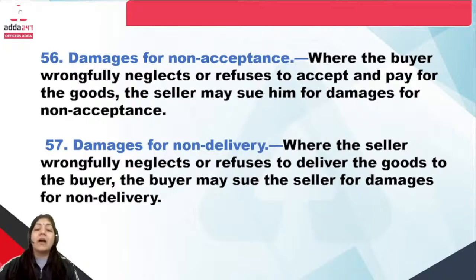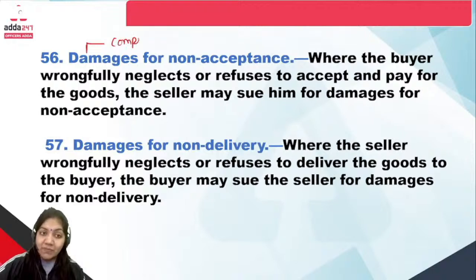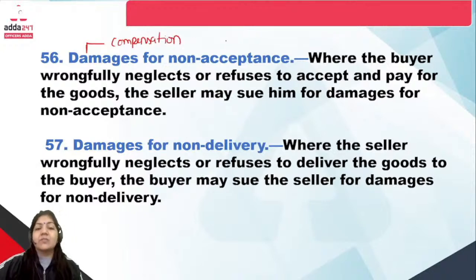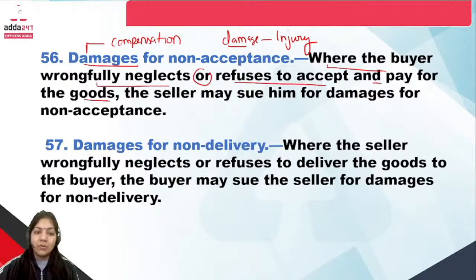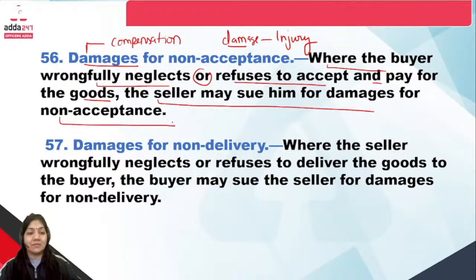Now next one, damages for non-acceptance. What is damages? Damages means compensation. See, there is one word damage, and this damage means injury. And this damages means compensation. So, compensation for the non-acceptance. What does it say? Where the buyer wrongfully neglects or refuses to accept and pay for the goods, the seller may sue him for damages for the non-acceptance.